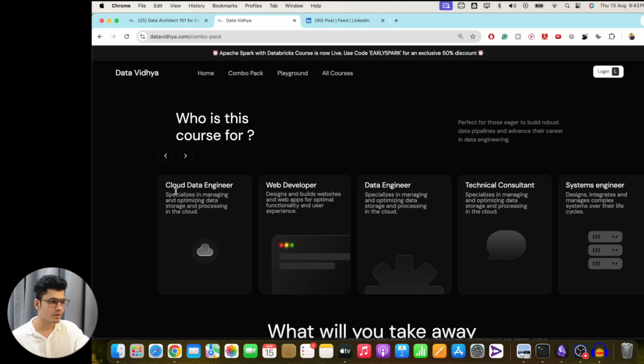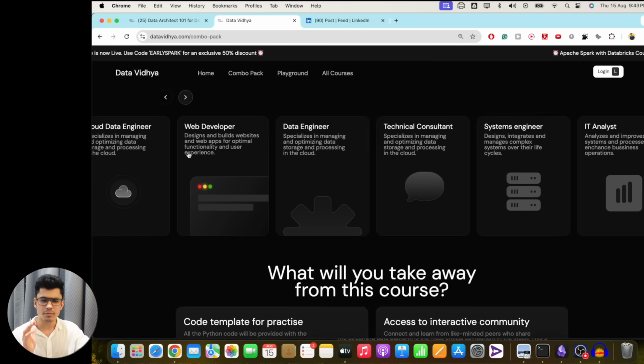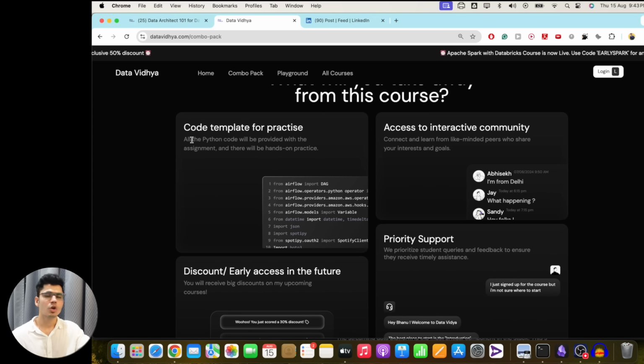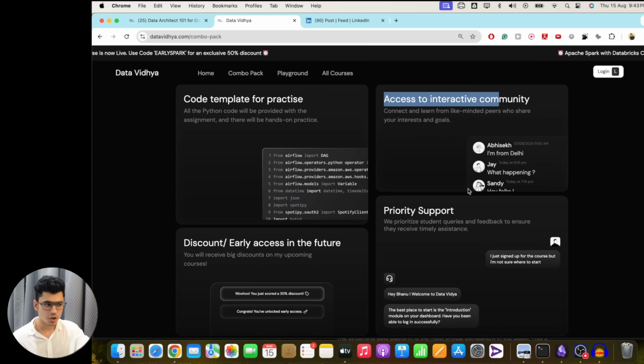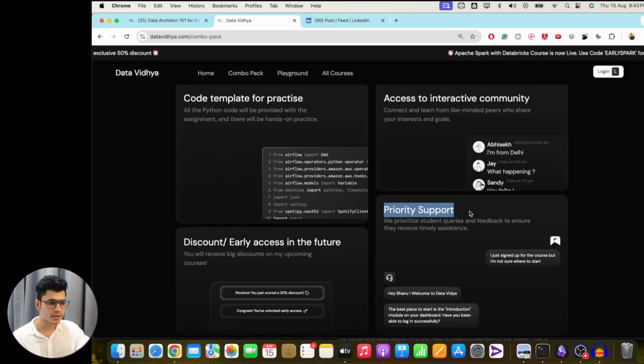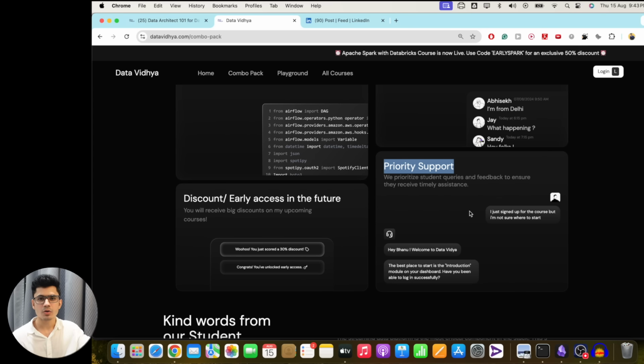This course is for everyone, like cloud engineers, web developers, data engineers, technical consultants. So it doesn't matter who you are, you can learn this. What you will get from this course, you will get the code template. You will get each and everything about the code that you can use. You will get access to the interactive Discord community. You will get support if you are stuck with any doubts or any errors. You can ask it on the Discord channel. Someone will help you out, or I will help you out.